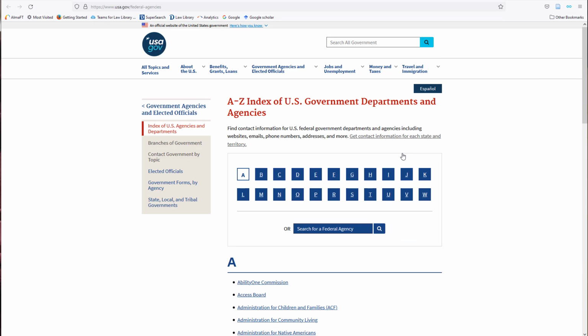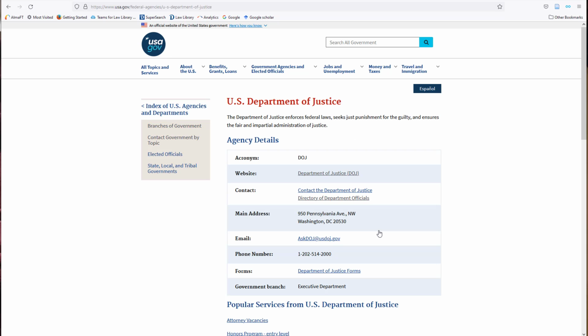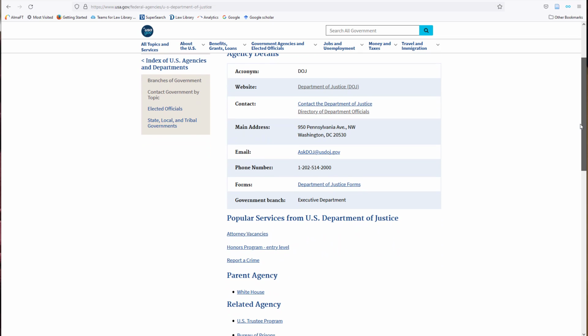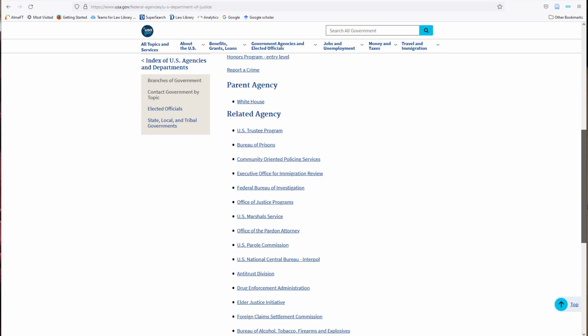Let's say I'm looking for the Department of Justice, or DOJ. I could browse alphabetically by clicking a letter, or I could enter a word or phrase in the search box instead. The search box also can find agencies by their acronyms, so I'm going to enter DOJ. I then press enter or click on the magnifying glass to execute my search. If there were multiple results, I would see a list of options, but here I have just one result, the U.S. Department of Justice. This page shows basic contact information, plus links to the main website, forms, popular services, the parent agency, and related agencies.